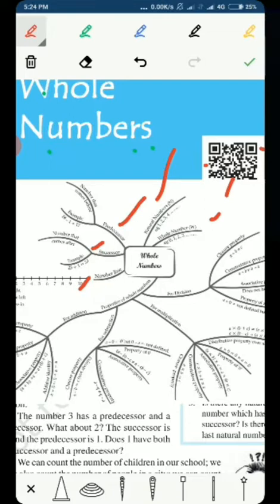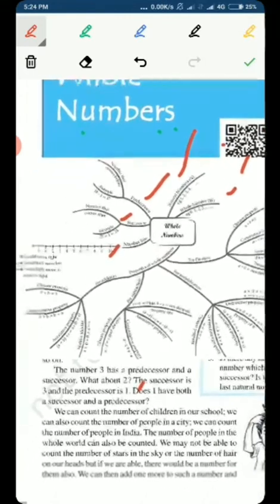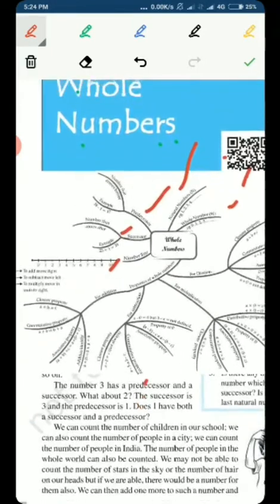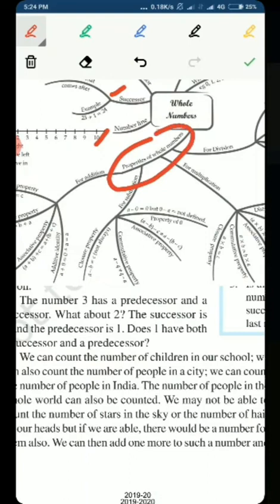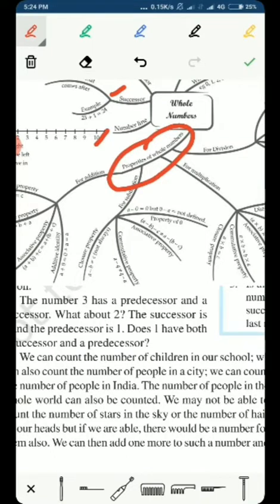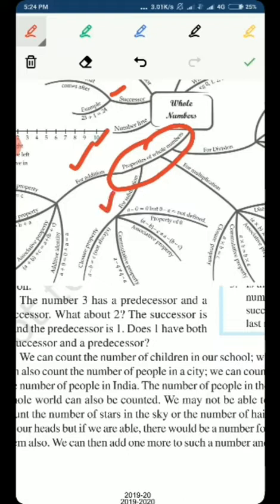The next subtopic that we will study is the properties of whole numbers, which is the basic and the most important thing. These properties will be studied for the four mathematical operations: addition, subtraction, multiplication, and division.